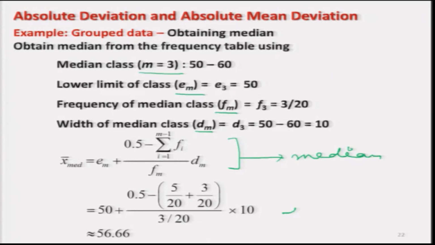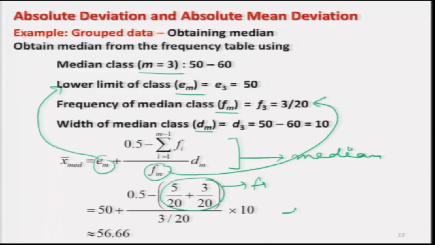Here EM denotes the lower limit of the median class, FM is the frequency of the median class, the sum of the FIs is the sum of the frequencies of the first two classes, classes 1 and 2, and DM is the width of the median class, which is 10. Using these values, I get the value 56.66.